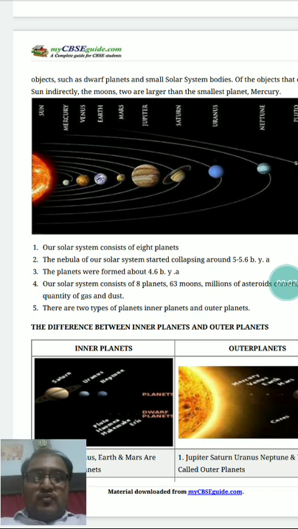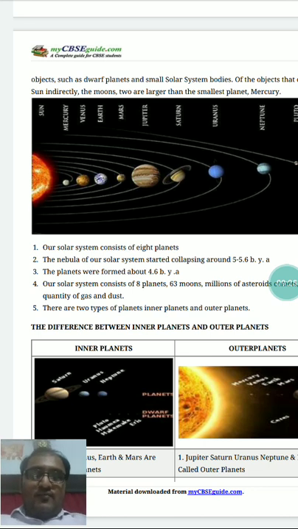So it was too warm. These four planets are in an area too warm for gases to condense in their surroundings.